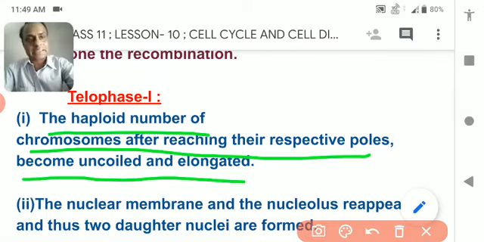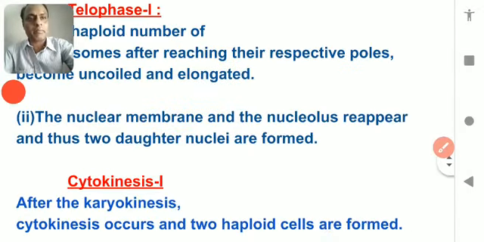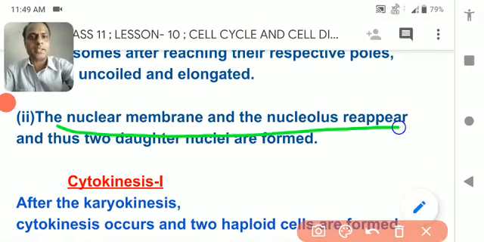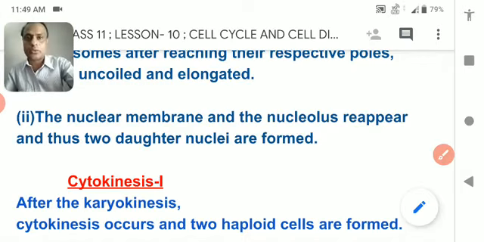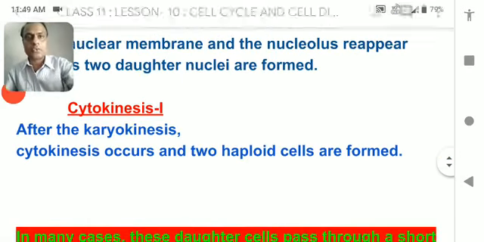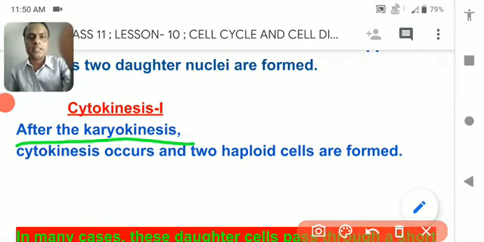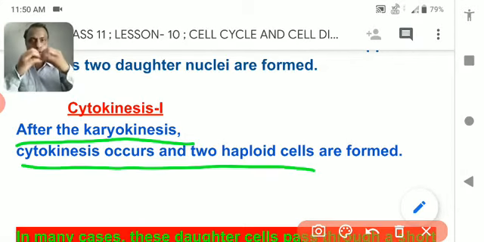See what happens: the nuclear membrane and the nucleolus reappear, and the two daughter nuclei are formed in a single cell. Along with that, spindle fibers disappear, and centrioles become very small and aligned near the nucleus. After that, cytokinesis happens. In the course of cytokinesis, the cytoplasm is divided into two parts and gives birth to two daughter cells.